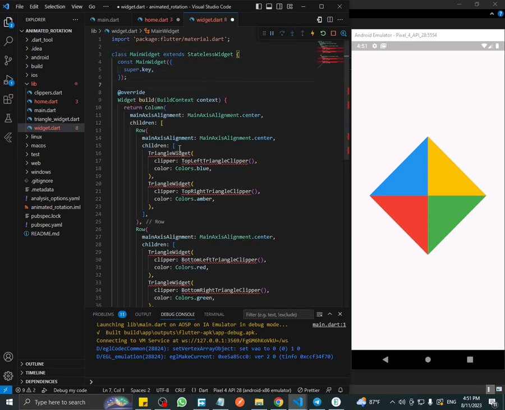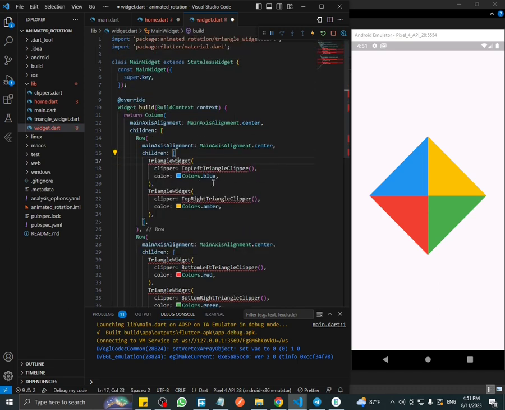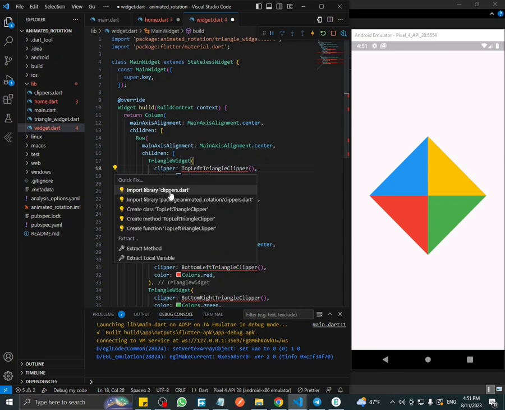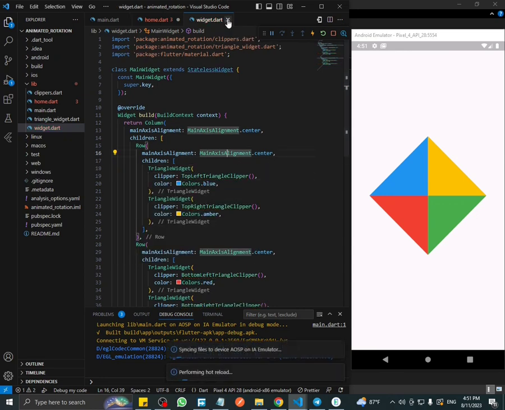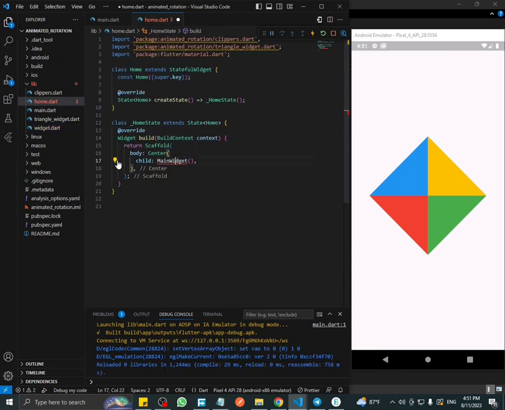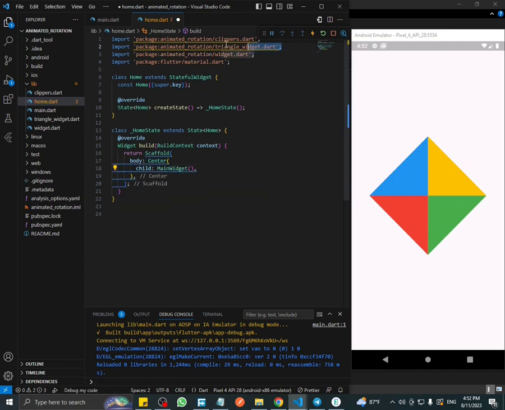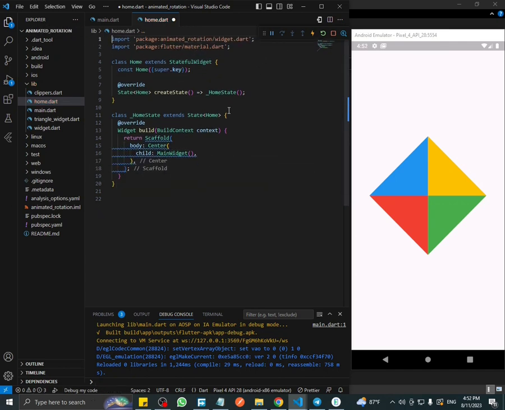which is called main widget. I cut it and put it into a different file, and I'm going to wrap this.